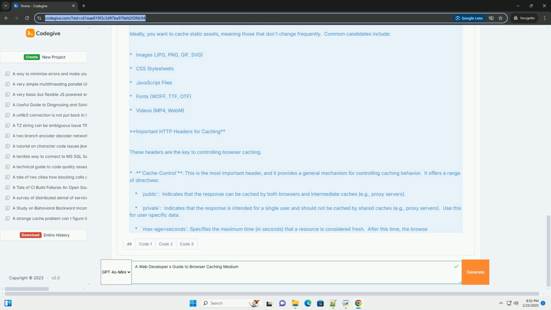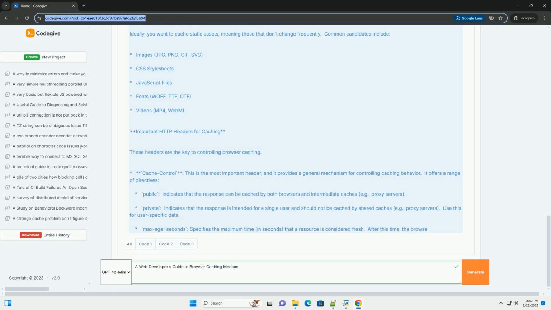Compress your assets using gzip or Brotli compression to reduce their size and improve download times. Ensure that your server is configured to serve compressed assets and that you include the Vary: Accept-Encoding header in the response. 4. Content Delivery Network, CDN. Use a CDN to distribute your assets to servers located closer to your users. This can significantly reduce latency, especially for users located far from your origin server.